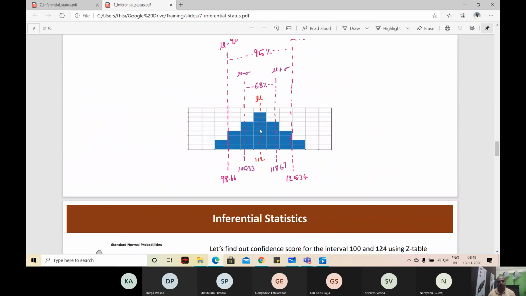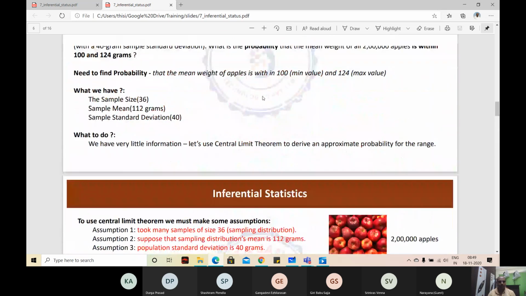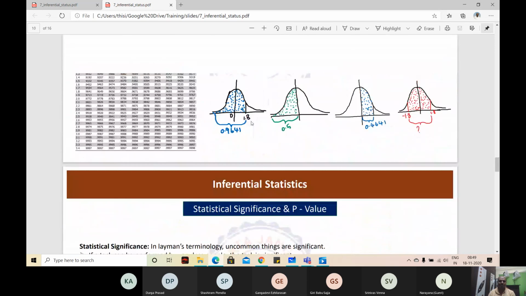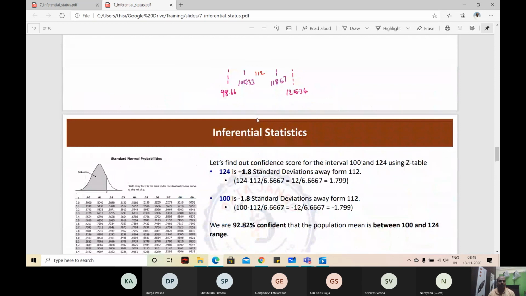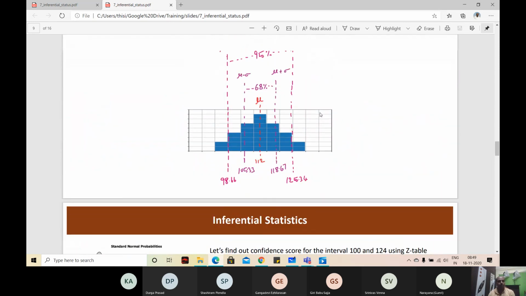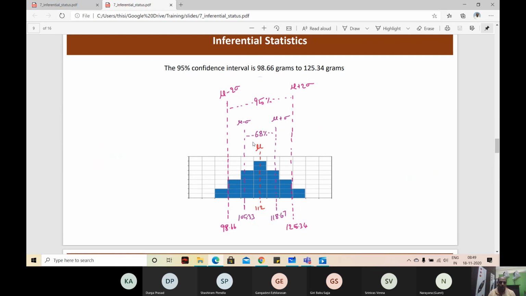I'll explain this tomorrow. Maybe I'll start with a recap and then explain this tomorrow. This is not needed for ML and AI, but this will actually make your concepts stronger, the normal distribution. Now you are asking how I got the 68, 95%. We are actually going back and forth so that you remember the concepts well.